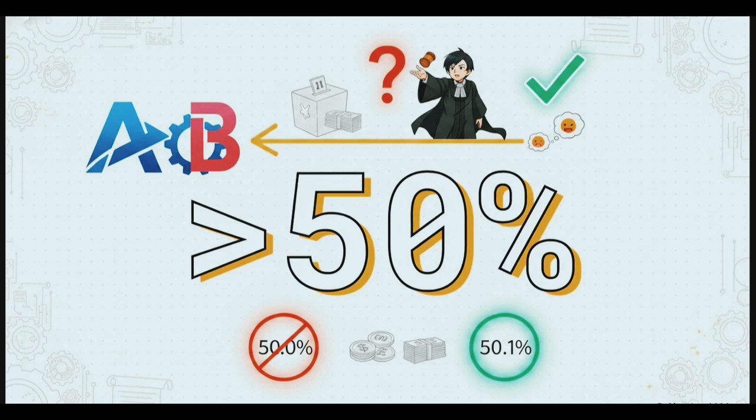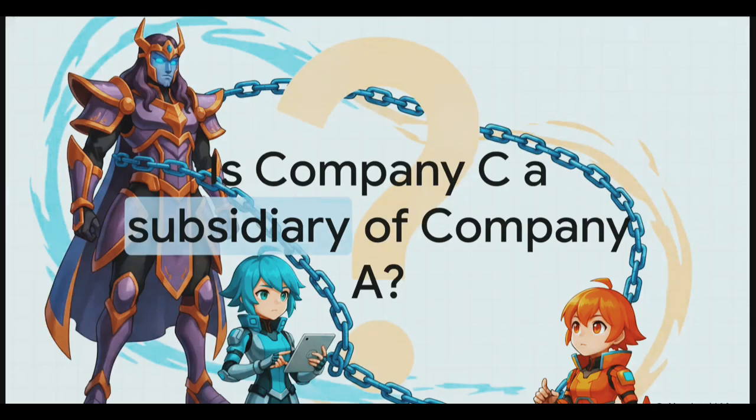Exact 50% is a mathematical tie, it is not control. You need strictly more than 50%. Even 50.1% works perfectly fine, but exact 50% does not make a subsidiary company. Do not let the exam trick you on that tiny detail. Alright, let's test your conceptual clarity with a classic chain scenario.